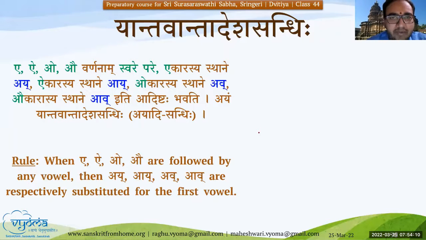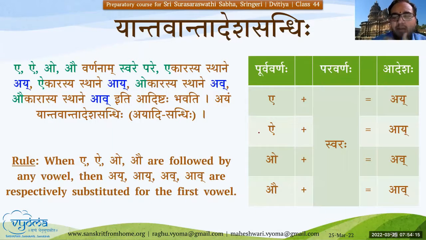So Yanta Vanta Desha Sandhihi. Here, what the rule is: in Savarna Dirgha Sandhi, the Purva Varna and Paravarna should be similar, and that is applicable only with A, I, U, R. Next we come across Guna Sandhi and Vriddhi Sandhi, where the Purva Varna should be A or Aa, and the Paravarna can be I, U, R, and then E, I, O for Vriddhi Sandhi correspondingly. And then the next Sandhi is Yen Sandhi, wherein the Purva Varna is not Akara or Aakara, but all the other letters, that is I, U, R, and Paravarna should be a dissimilar Swara.